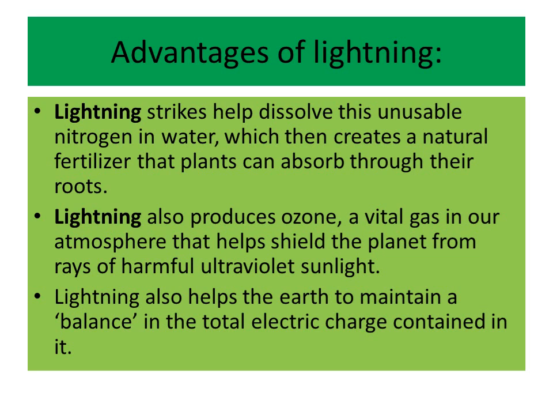So here are some of the advantages of lightning. Lightning strikes help dissolve the unusable nitrogen in water, which then creates a natural fertilizer that plants can absorb through their roots. Lightning also produces ozone, a vital gas in our atmosphere that helps shield the planet from rays of harmful ultraviolet sunlight.